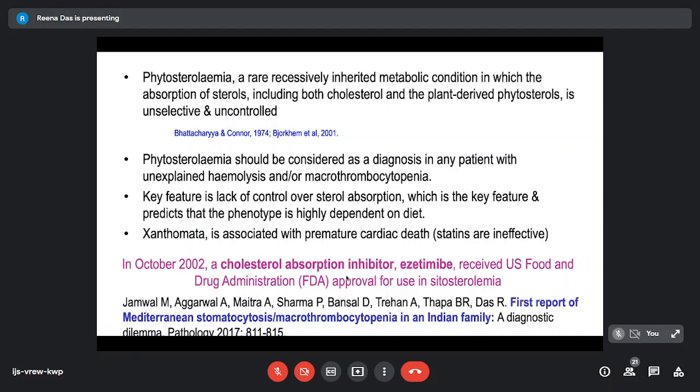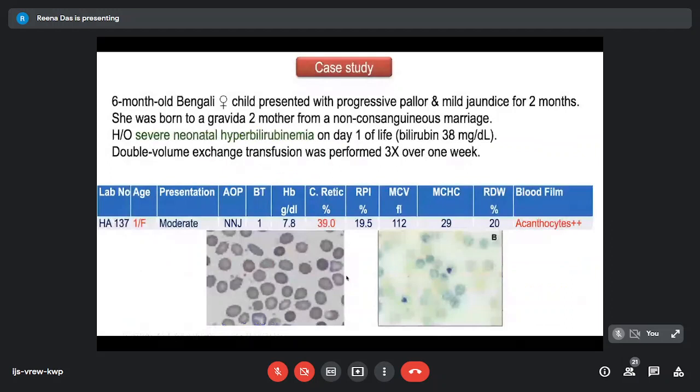Since we have diagnosed this case, we have actually come across many patients with this condition. We've started identifying cases, and whenever we see hemolytic anemia, we specifically look for giant platelets. So it was kind of a learning experience.